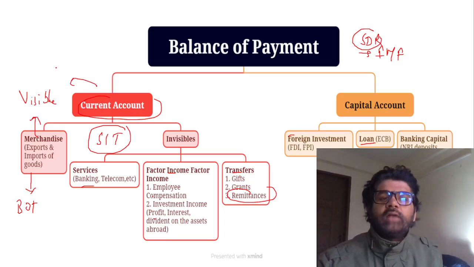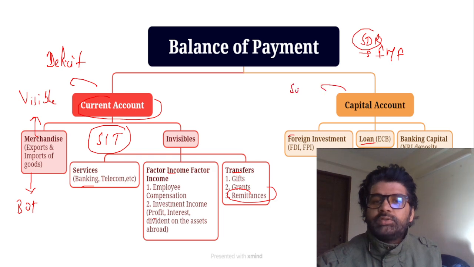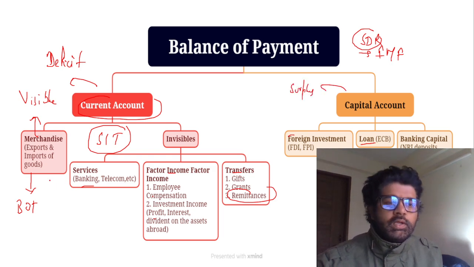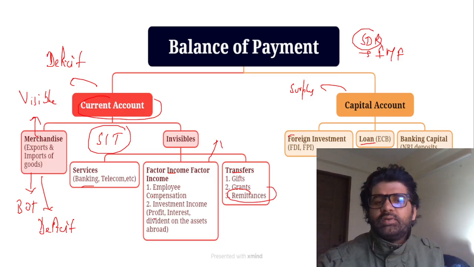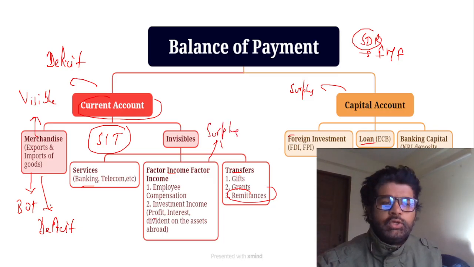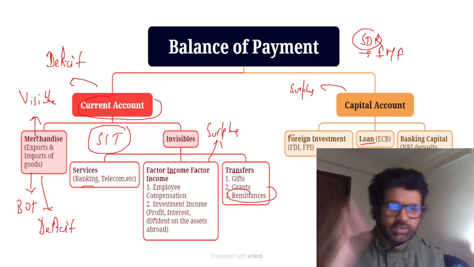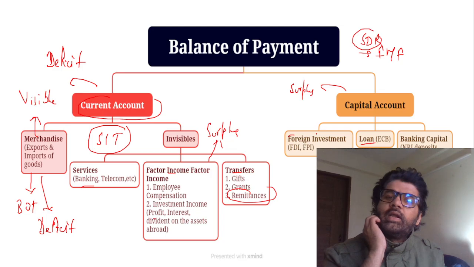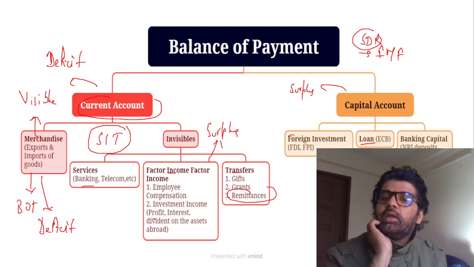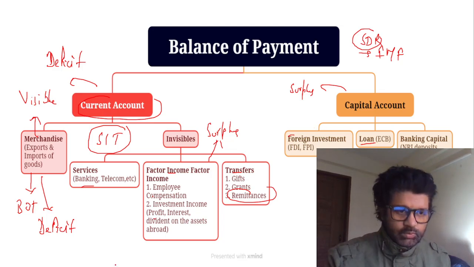India generally has a current account deficit, which we compensate by capital account surplus. In export and import of goods, generally we have a deficit. On the other hand, in services, especially remittances, we have a surplus. But the deficit is too huge, and that's why the current account in general becomes a deficit. In the capital account, we take loans to compensate for this deficit, because you have to run your country. FDI, FPI, and all these things will happen.